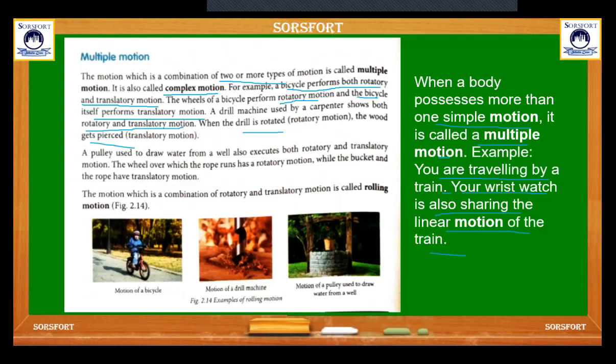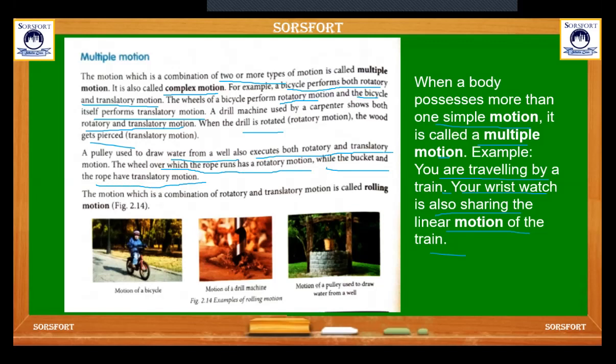So the combination of two or more types of motion is called multiple motion or complex motion. Another example, a pulley used to draw water from a well also executes both rotatory and translatory motion. The wheel over which the rope runs has rotatory motion, while the bucket and the rope have translatory motion.